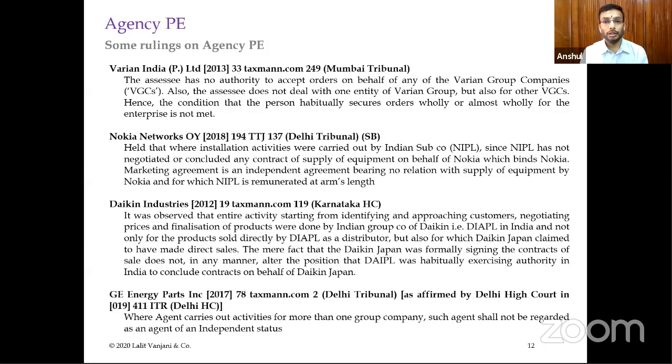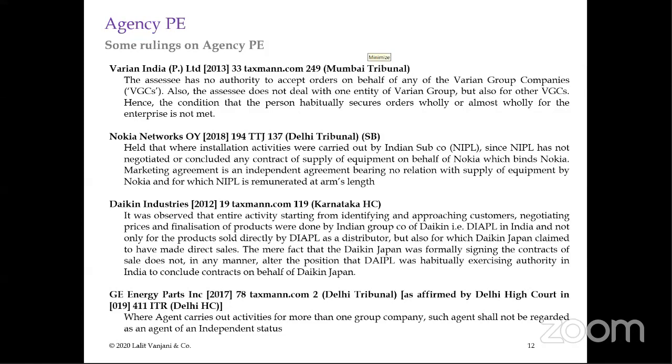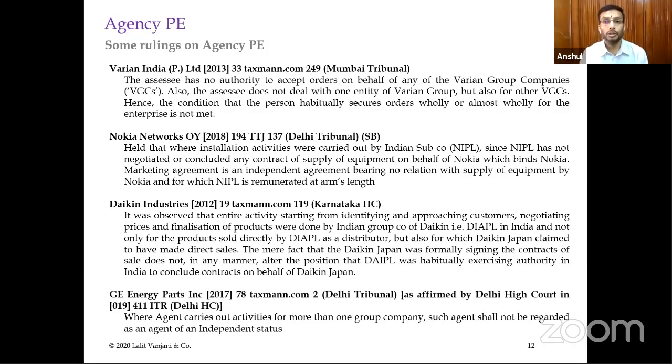Rinkesh asks, was the Indian entity considered a PE for every group company for whom it was conducting business in the GE case? Yes, Rinkesh, it was held to be a PE for all the entities for which it was acting. Profit attribution is something which was not commented on or deliberated. That will be a second phase of litigation because generally the attribution goes back to the AO. So that we will have to see.